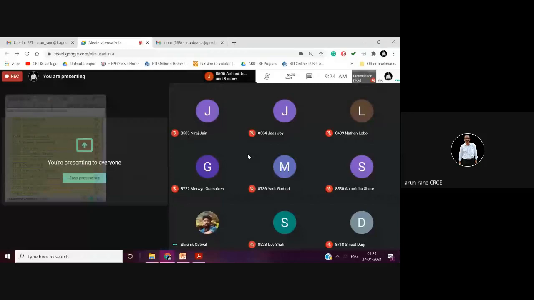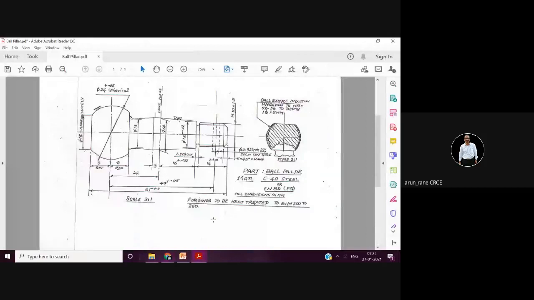See, understanding the drawing is very important. Sometimes our observation is that even after completing BE Mechanical or Construction Engineering, students are not familiar with various terminologies that are used on the drawing. Sir, please change the tab. Yeah. I will explain in detail.